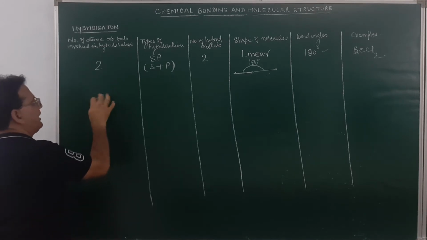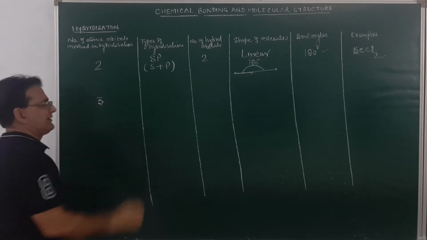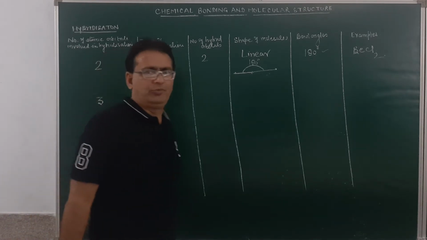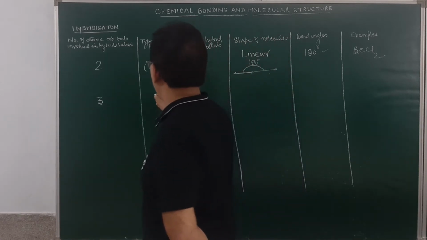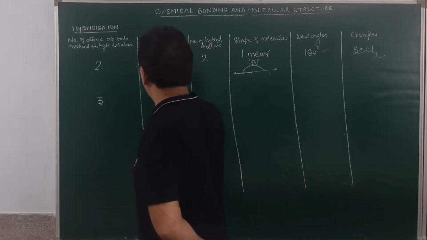Now, if during the process of hybridization 3 atomic orbitals mix, these are 3 atomic orbitals, if the number of atomic orbitals which mix to form the hybrid orbitals is 3, then in that case the type of hybridization will be sp2 hybridization.